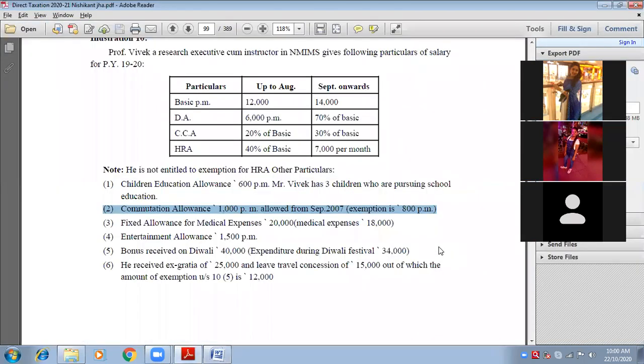Fixed allowance for medical expenses is 20,000, and medical expenses are 18,000. But remember, medical allowances are fully taxable. No expenses are to be treated for exemption limit, because it is fully taxable.